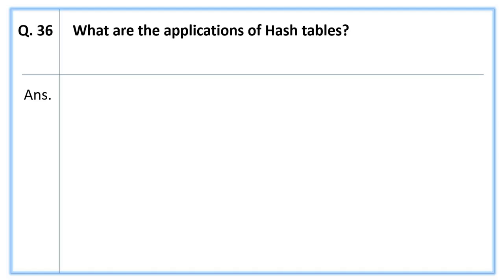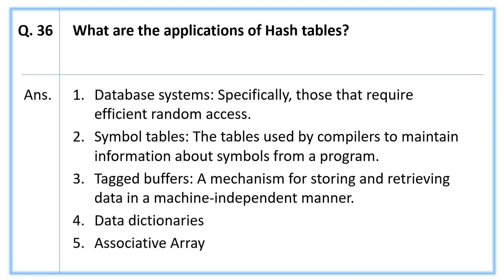Next, what are the applications of a hash table? The answer is: first, database systems, especially those that require efficient random access. Second, symbol tables, the tables used by compilers to maintain information about symbols from a program. Third is tagged buffers, a mechanism for storing and retrieving data in a machine independent manner. Number 4, data dictionaries. Number 5, associative arrays.